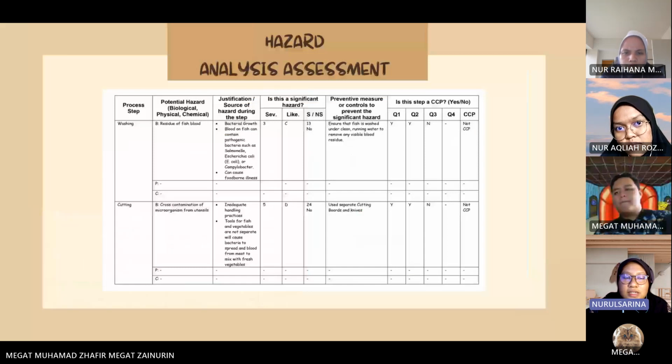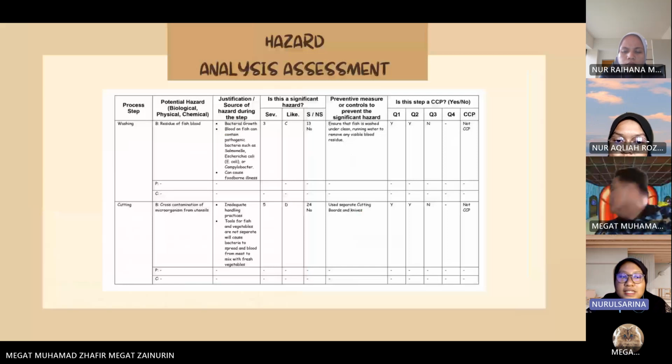So the third step is washing. In this step, there is only a biological hazard, which is residue of fish blood. When this hazard happens, it can cause bacteria to grow, because blood on fish can contain pathogenic bacteria such as Salmonella and E. coli. It can cause foodborne illness. So this step is also not significant. How to prevent this hazard is to ensure that the fish is washed under clean running water to remove any visible blood residue. So this step is also not a CCP.